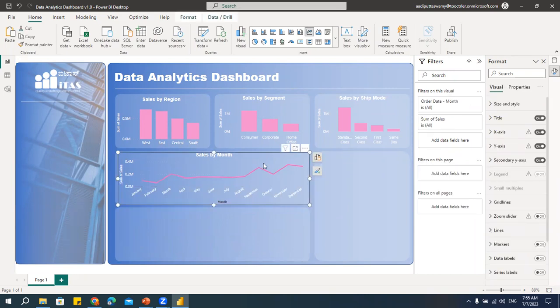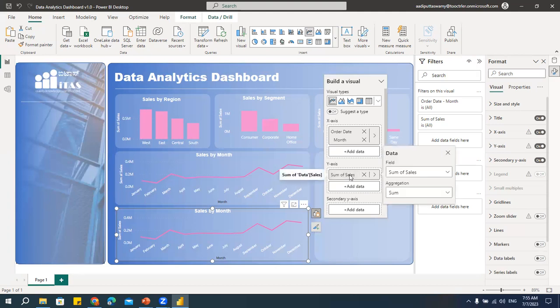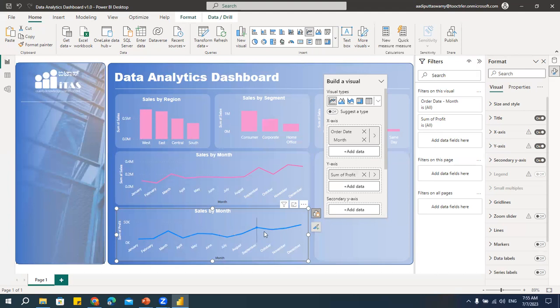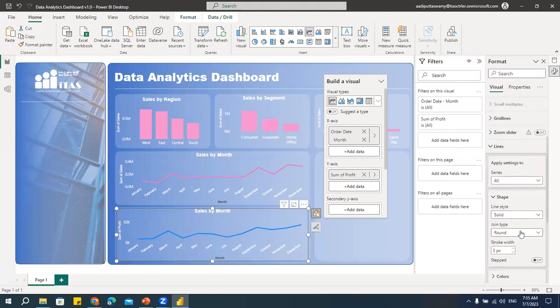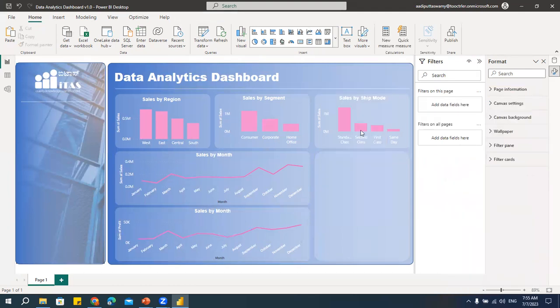Again, I'll copy this, paste it, and keep it here. Now let me change this to profit. Sum of sales, I'll say profit. Now again, we'll select this line color. Colors, change this. Okay. See how quickly we can create the report.